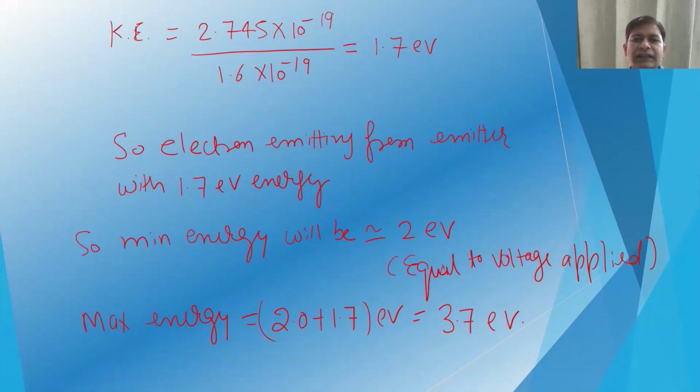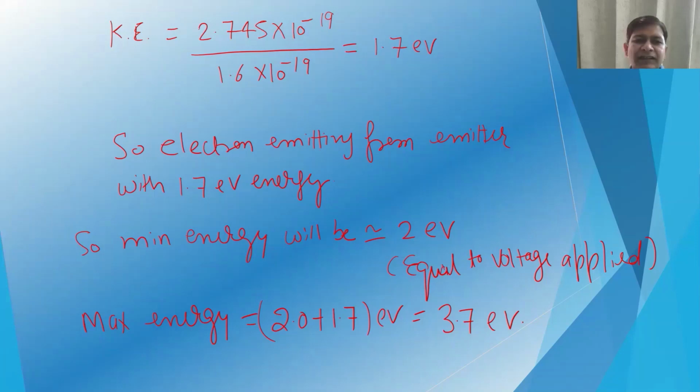So the electrons that are emitting from the emitter plate have a kinetic energy of 1.7 electron volt. But the minimum energy will be corresponding to those electrons which are just emitting from the metal surface, and they are being accelerated by the relative potential applied between them. So that is equivalent to the applied potential between the emitter and the collector. So that will be 2 electron volt, because 2 volt is being applied. So the minimum energy will be 2 electron volt.